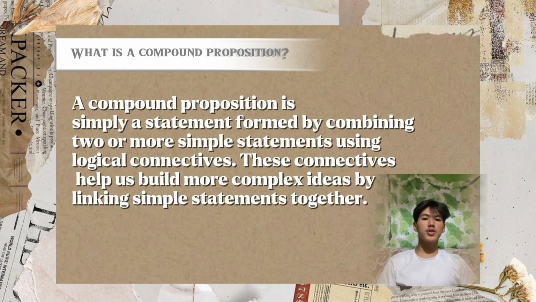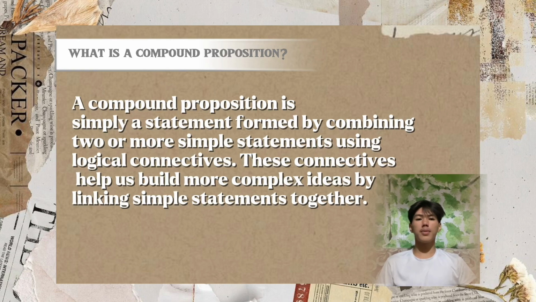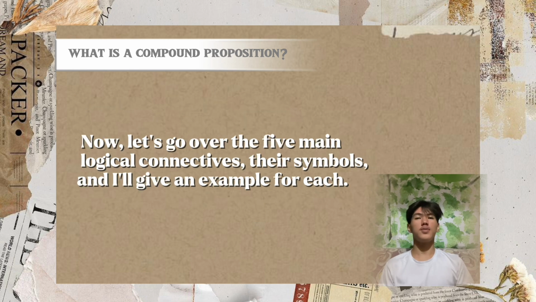What is a compound proposition? A compound proposition is just a statement formed by combining two or more simple statements using logical connectives. These connectives help us build more complex ideas by linking statements together. So, let's go over the 5 main logical connectives, and I'm giving an example for each.